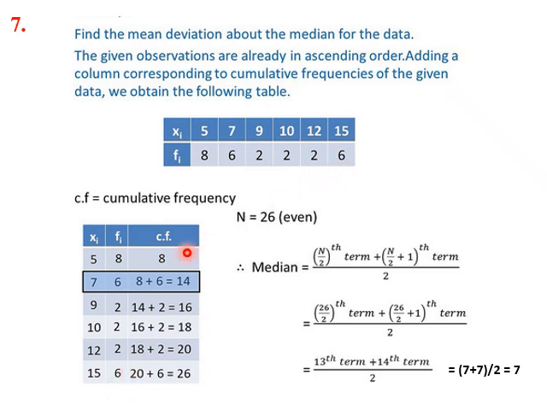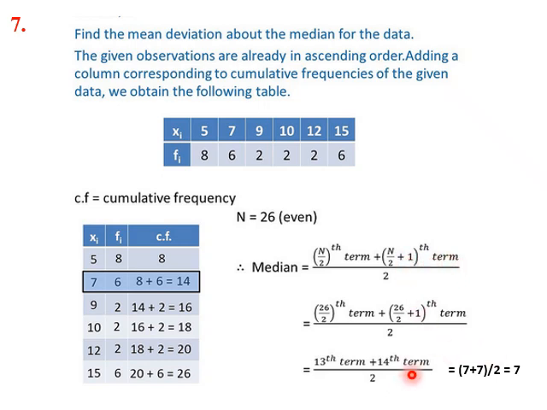Next we find cumulative frequency. How do we do it? First frequency will be as it is, then we keep adding the next term. So 8 plus 6, 14, 14 plus 2, 16, 16 plus 2, 18, 18 plus 2, 20, 20 plus 6, 26. So we have added. 26 is N. So median will be the n by 2 term plus the n by 2 plus 1 term, divided by 2, which is